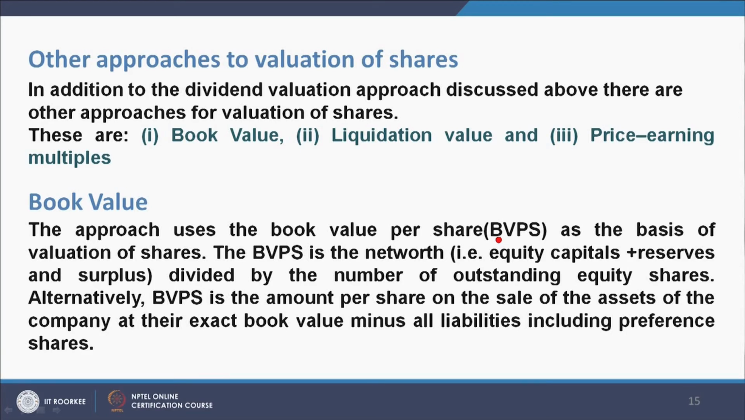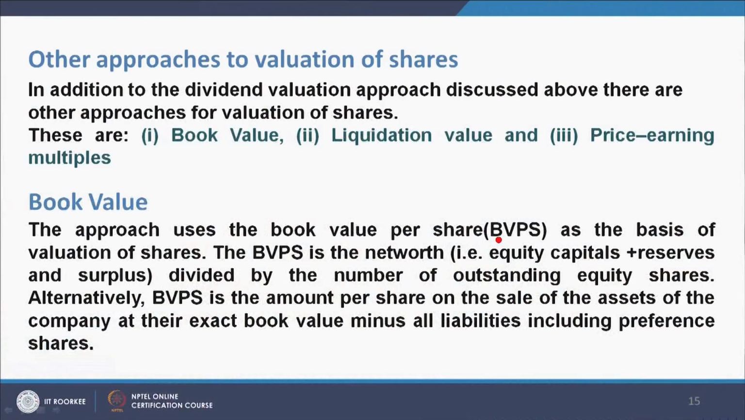Now, book value. The approach uses the book value per share, BVPS, as the basis for valuation of shares. The BVPS is the net worth, that is equity capital plus reserves and surplus, divided by the number of outstanding equity shares. Alternatively, BVPS is the amount per share on the sale of the assets of the company at their exact book value minus all liabilities including preference shares.